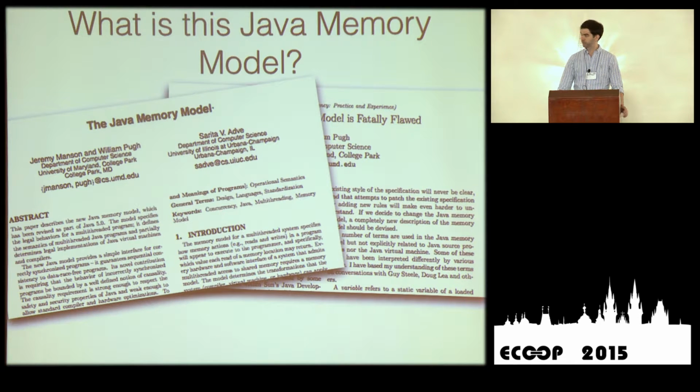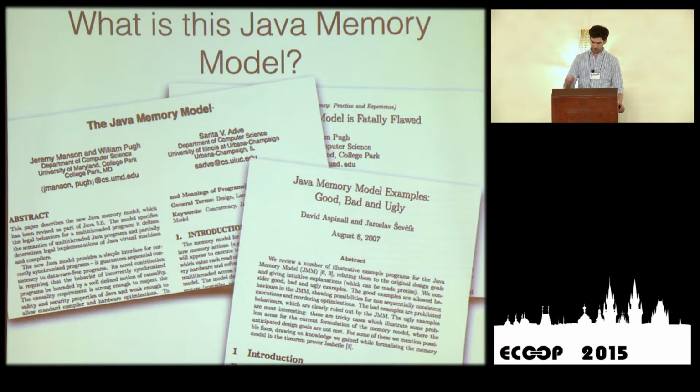Five years later, they came up with the current specification of the Java memory model. They fixed a whole bunch of things, and that's very good. Many of the optimizations that weren't allowed before could be shown to be allowed, which is also good. And it had some interesting properties. For example, the data race freedom guarantee, which says that if your program has no data races, you will only have sequentially consistent semantics, was proved. So that's cool. Unfortunately, a couple of years later,